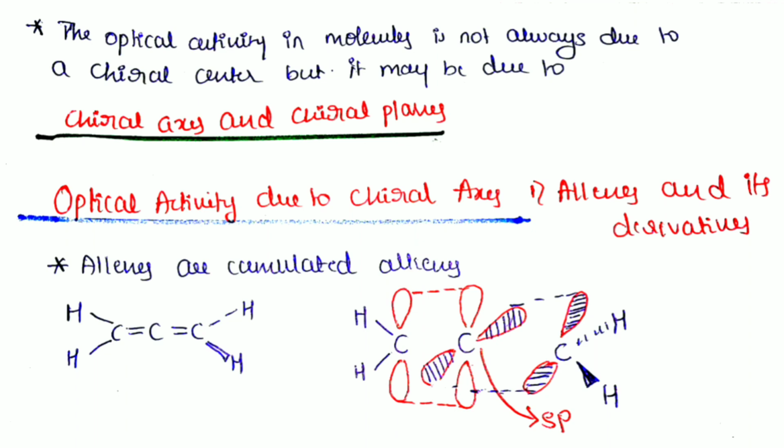It is not necessary that we always have a chiral center associated with optical activity, but optical activity is also possible in the presence of a chiral axis and chiral planes. In this lesson I will tell you about optical activity due to a chiral axis. Optical activity due to a chiral axis is present in allenes and their derivatives.